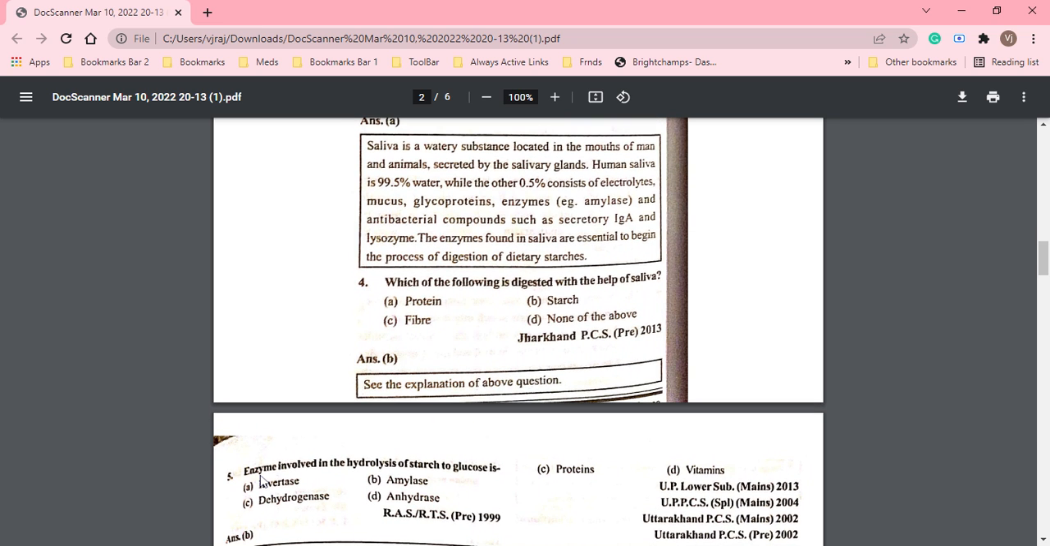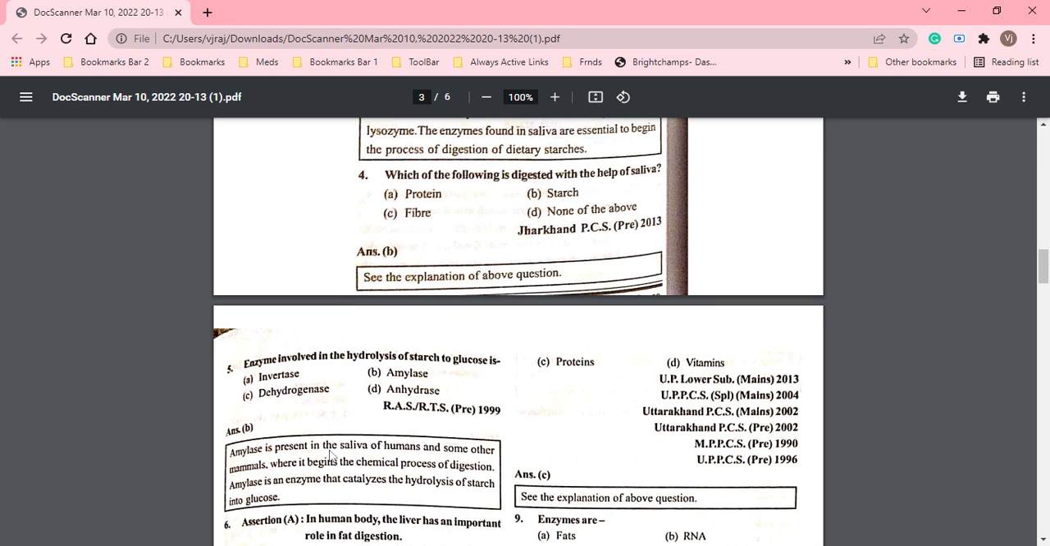Okay. Enzyme involved in the hydrolysis of starch to glucose is invertase, amylase, dehydrogenase और anhydrase. So कौन सा enzyme है that helps in the hydrolysis or breakdown of the starch to glucose? It is the amylase enzyme. So option B is the correct answer. So amylase is present in the saliva of humans and some other mammals, beginning the chemical process of digestion. Amylase is an enzyme that catalyzes the hydrolysis of starch into glucose.